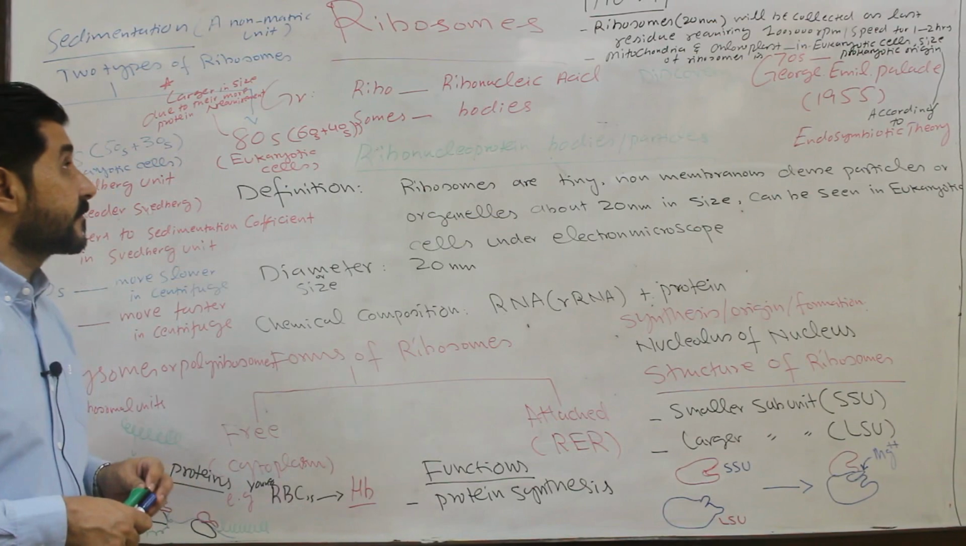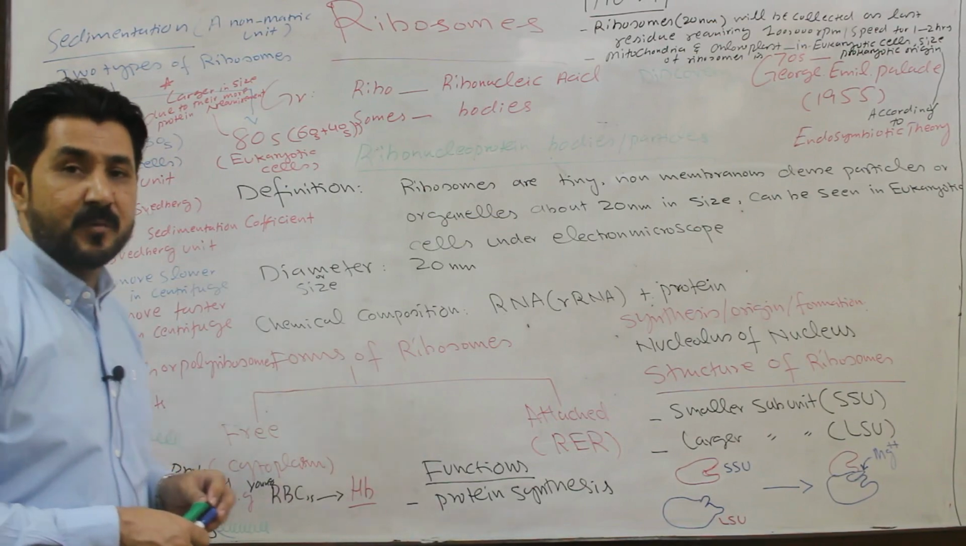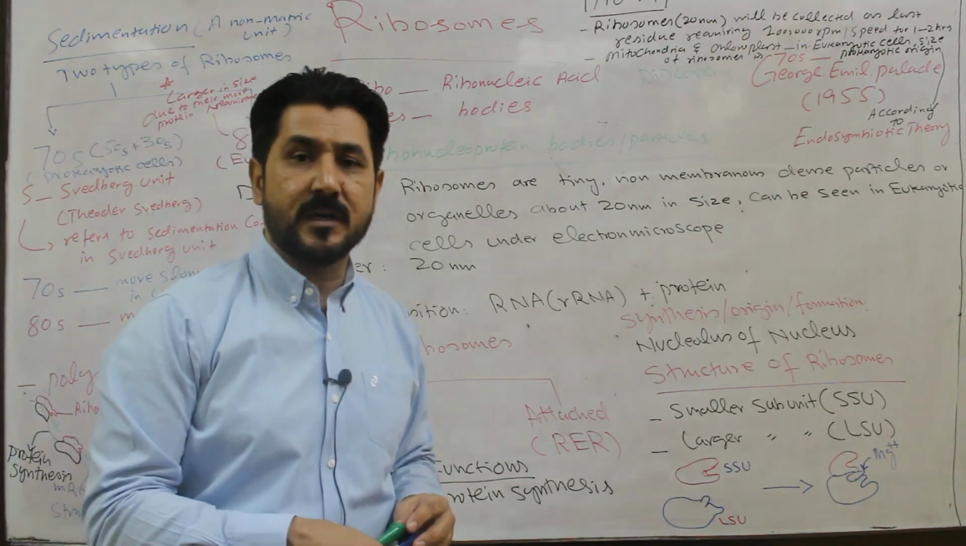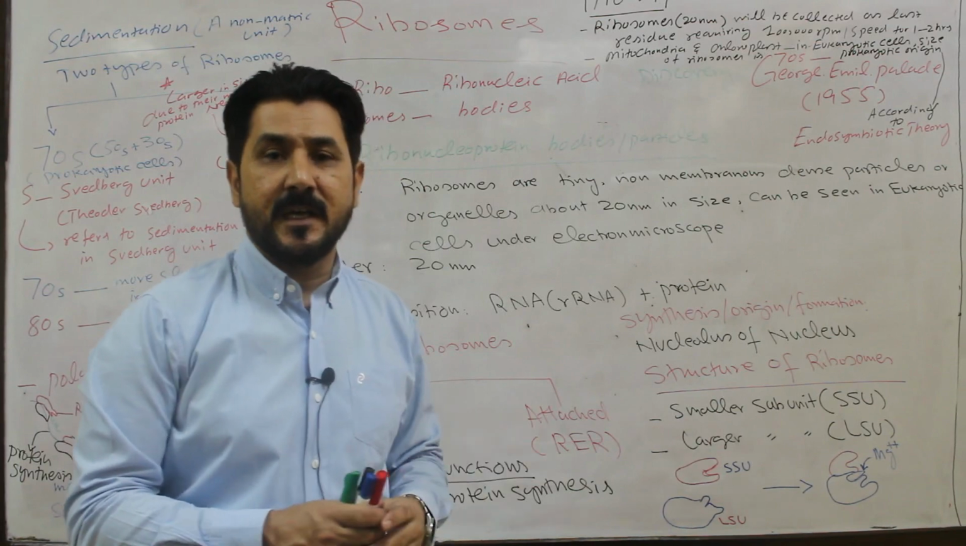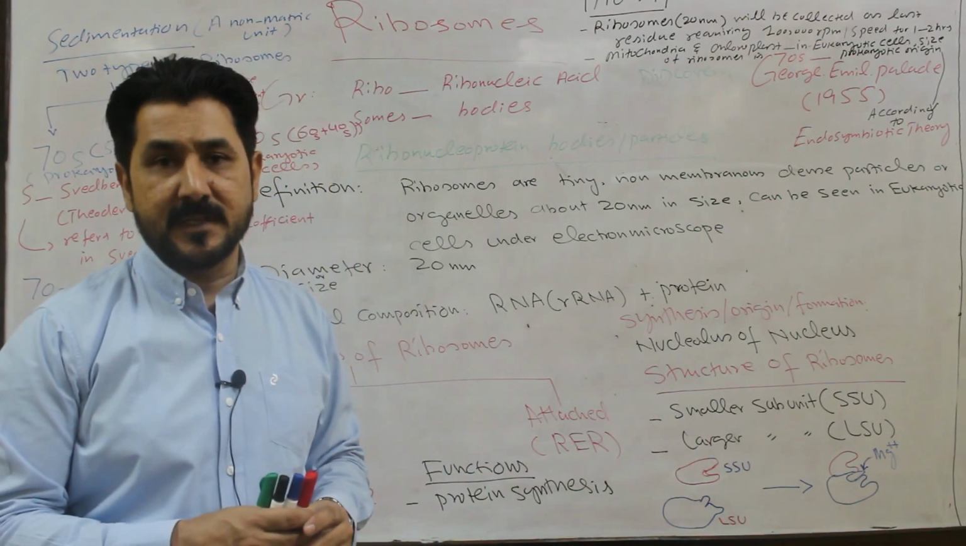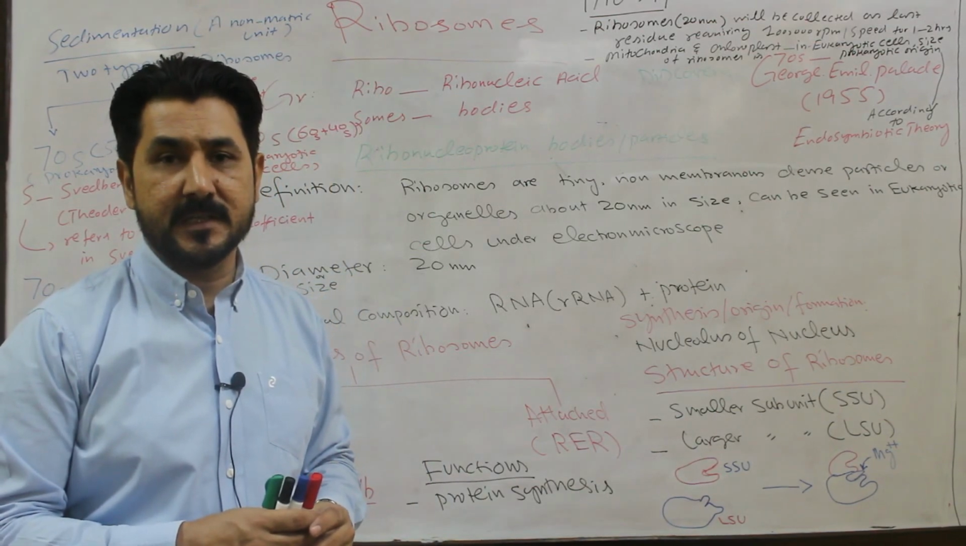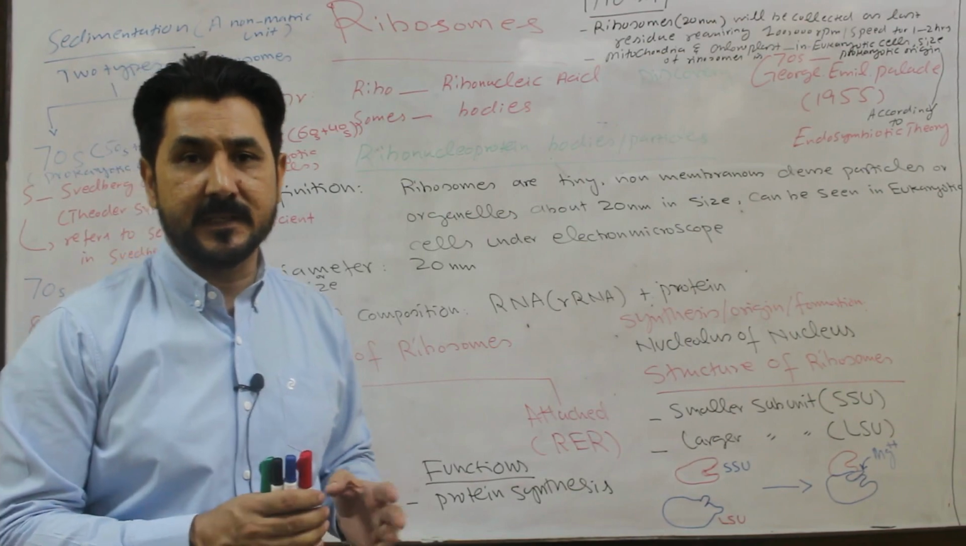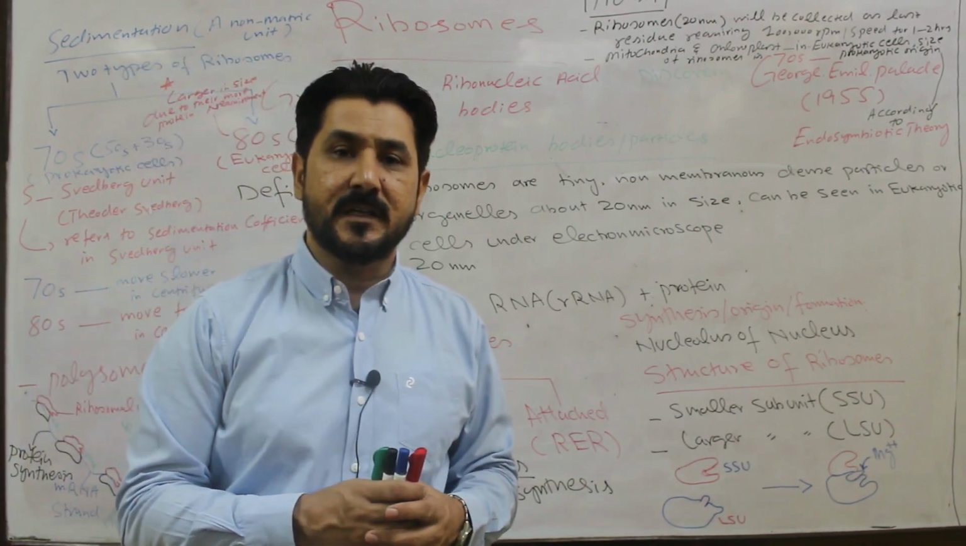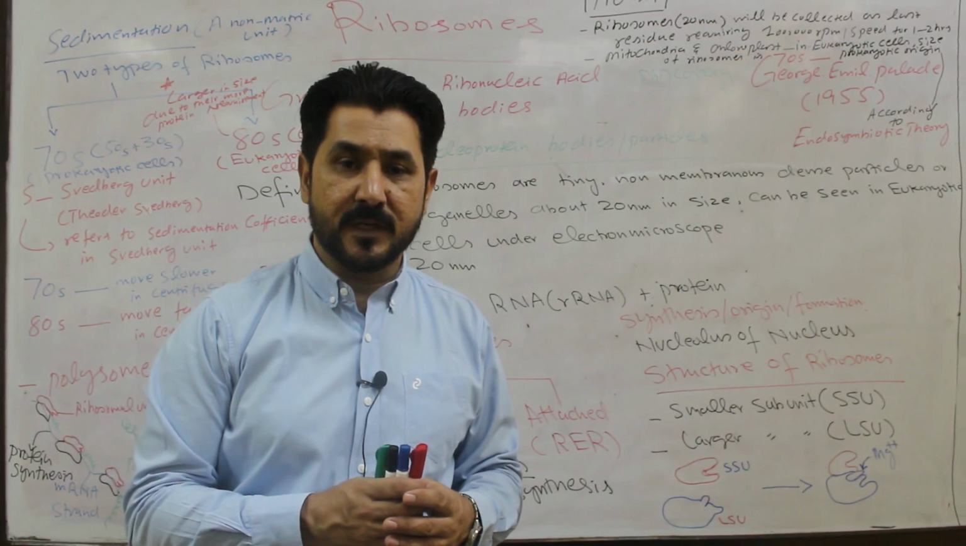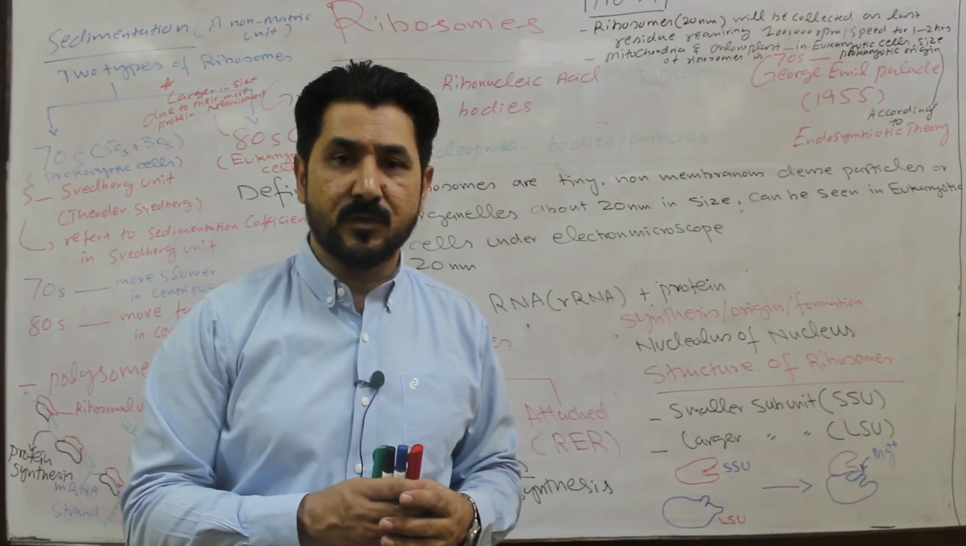Ribosomes are the cytoplasmic organelles which are present in both types of cell, that is, the prokaryotic cell as well as the eukaryotic cell.